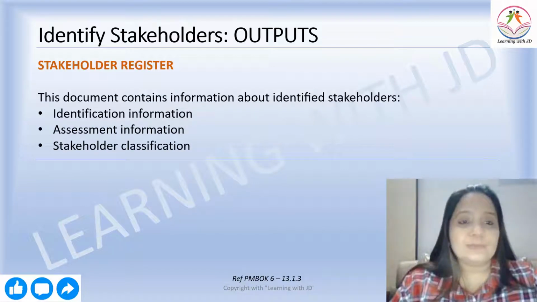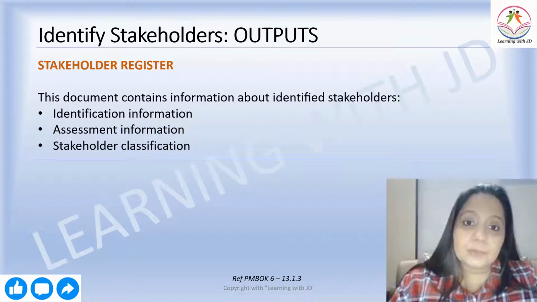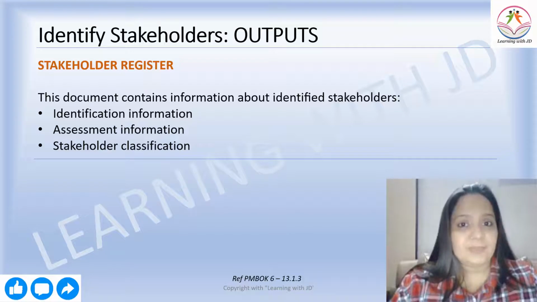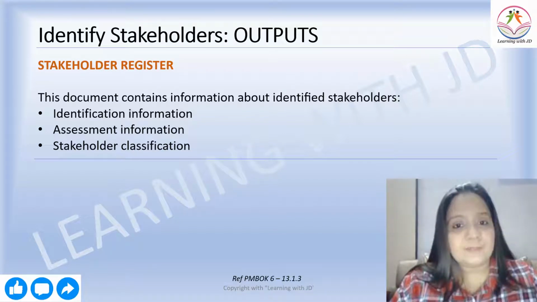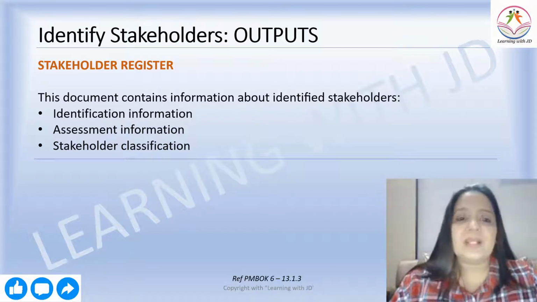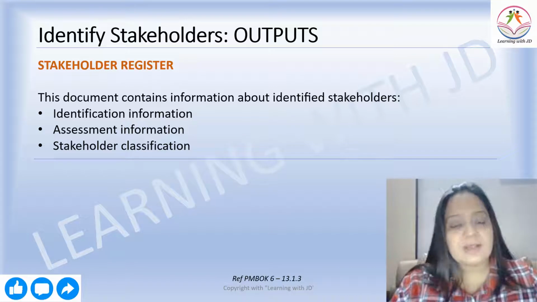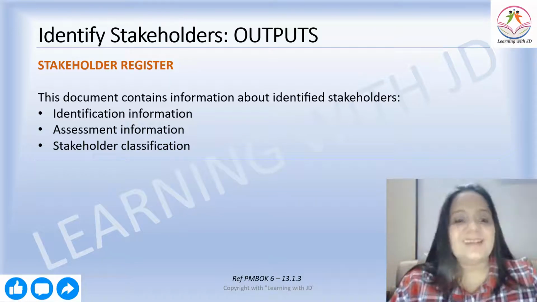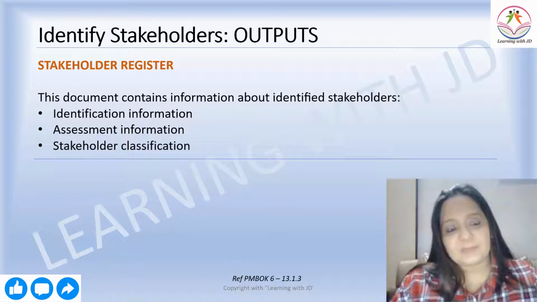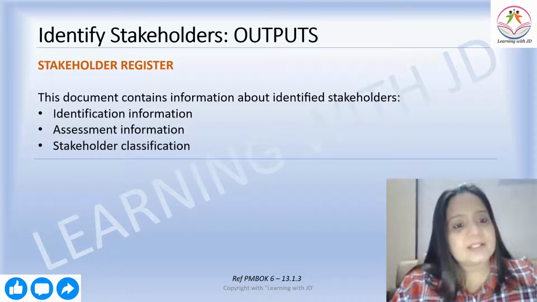What is it that you're going to get? What is the output of identifying the stakeholders? Very obvious. So now you know who your stakeholders are. Your stakeholder register. This document contains information about identified stakeholders, that is identification information, assessment information and stakeholder classification. So you have identified the stakeholders.